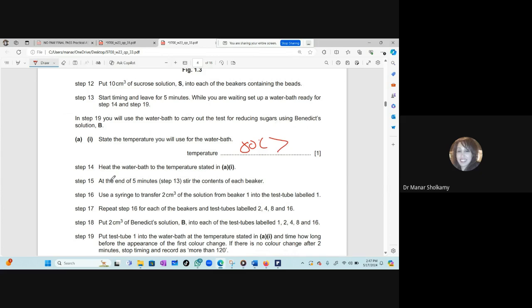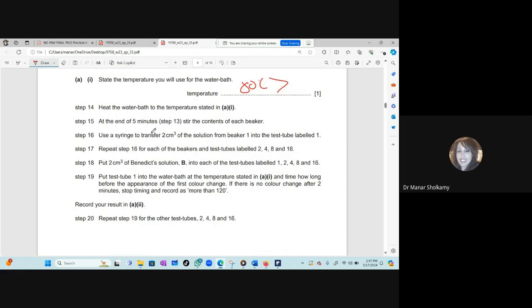You will heat the water bath at the end of 5 minutes. Stir the contents. Use a syringe to transfer, and so on. Repeat. Good, test tube. Record your results. What is the dependent variable? Here, look at step 19. If there is no color change after 2 minutes, stop timing and record as more than 120. So what's the dependent variable?